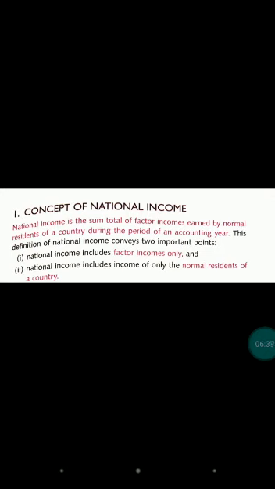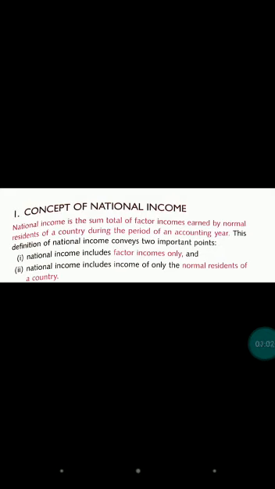Now moving further, the concept of national income. Before coming to this concept, first of all, we should know what is domestic territory, what is normal resident, what is factor income, what is transfer income. Then only we can easily understand the concept of national income.